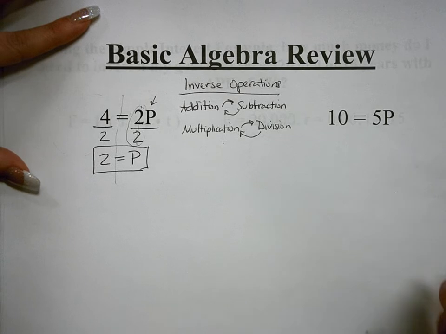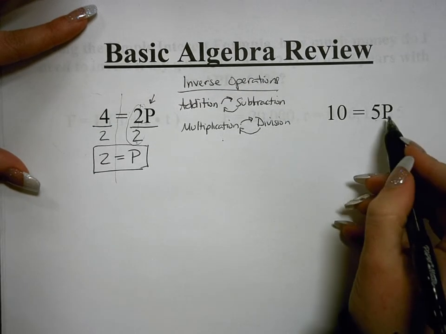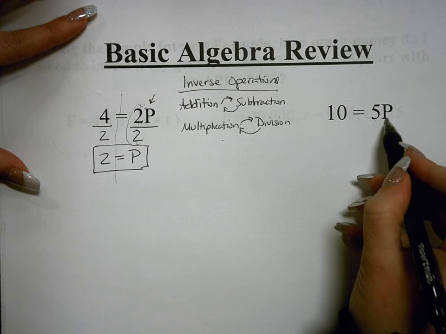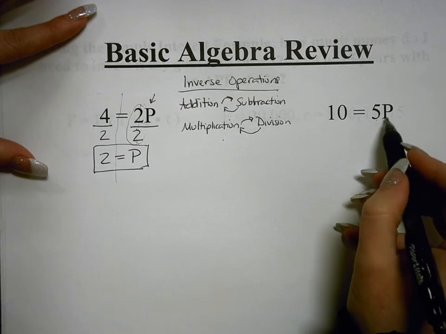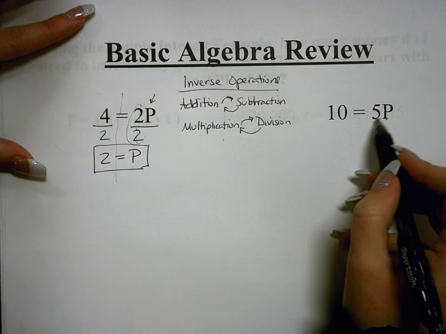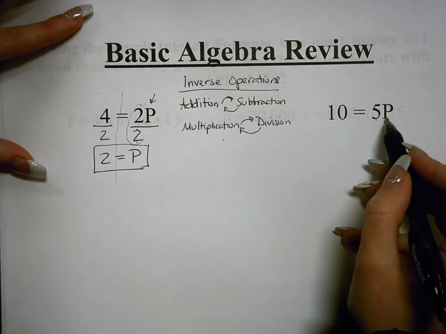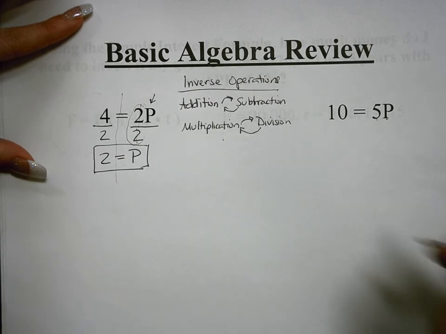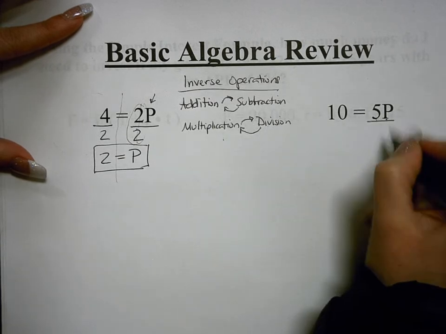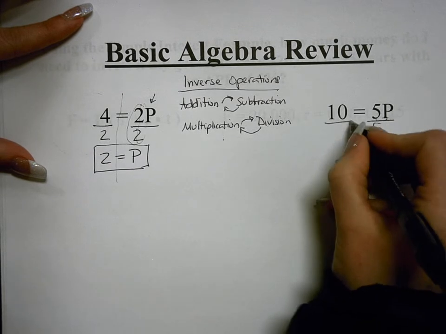Now let's practice this one more time over here on this example. We have 10 equals 5p. Our goal is to get p by itself. Well, to do that, we have to figure out, how is 5 related to p? Well, 5p is the same thing as 5 times p, or 5 multiplied by p. So to get p by itself, we have to do the inverse operation of multiplication, which is division. So we're going to divide this by whatever number this is. This number is 5.